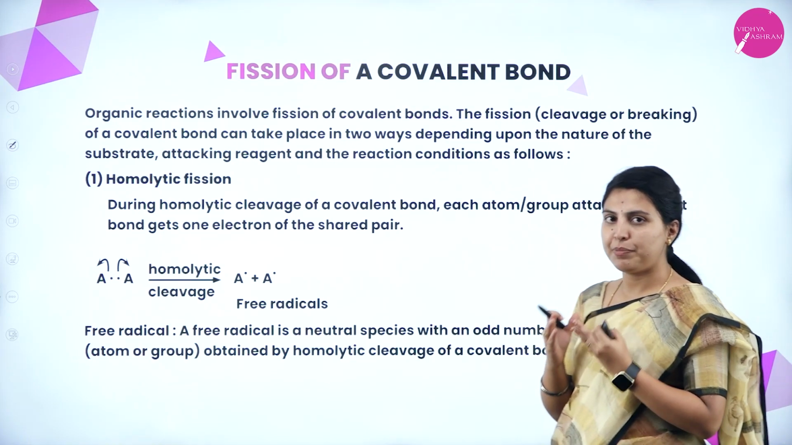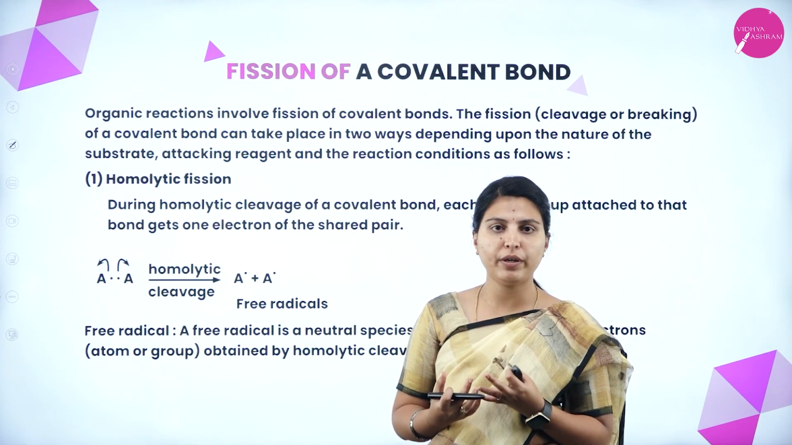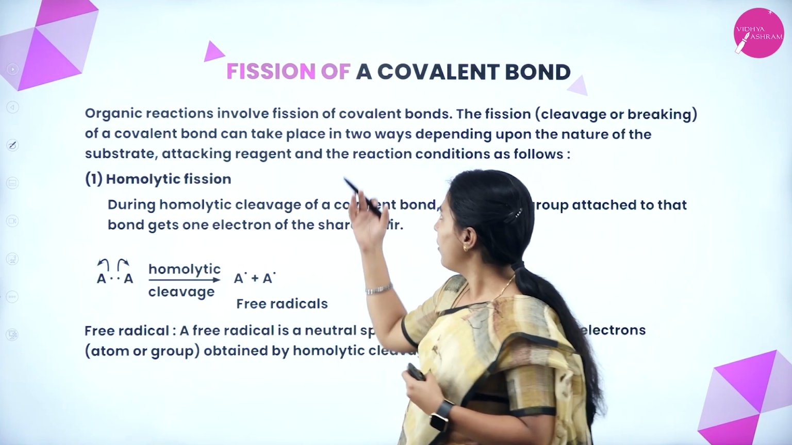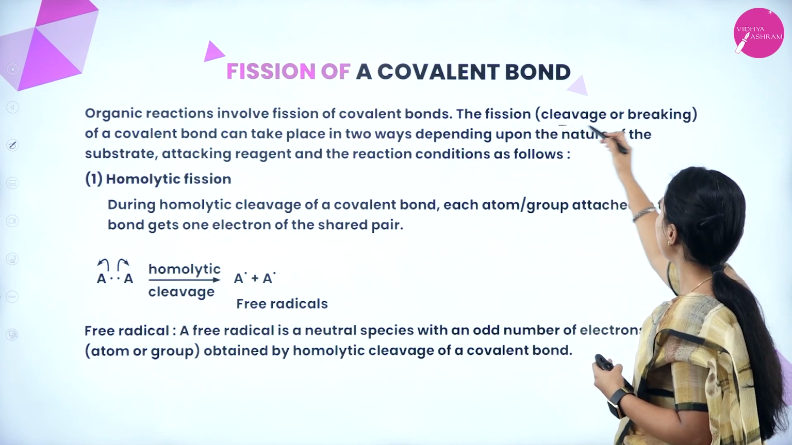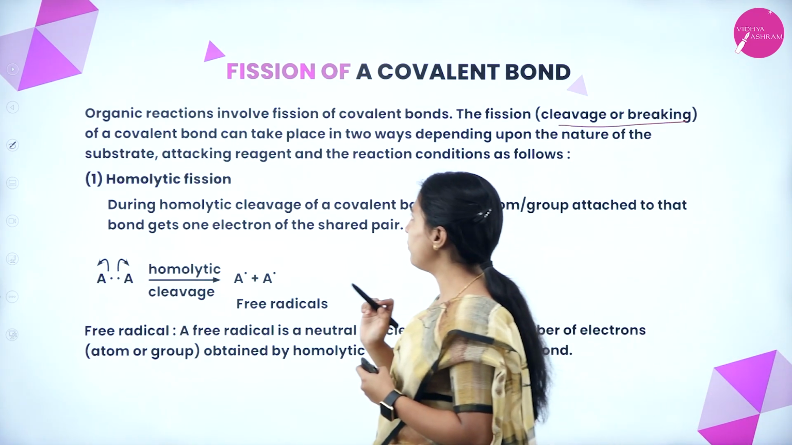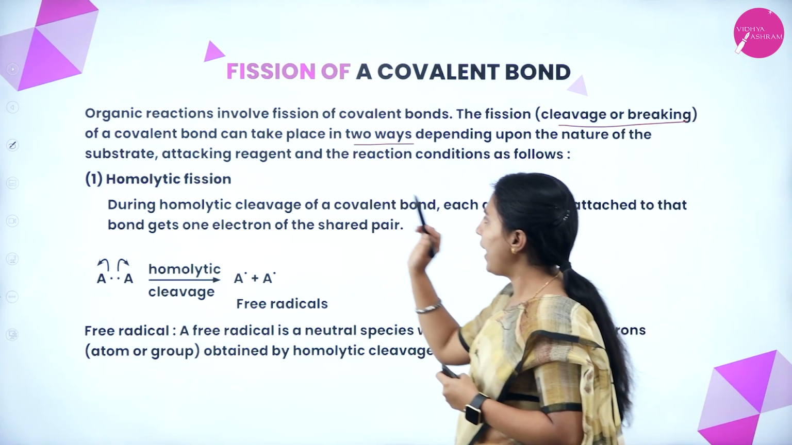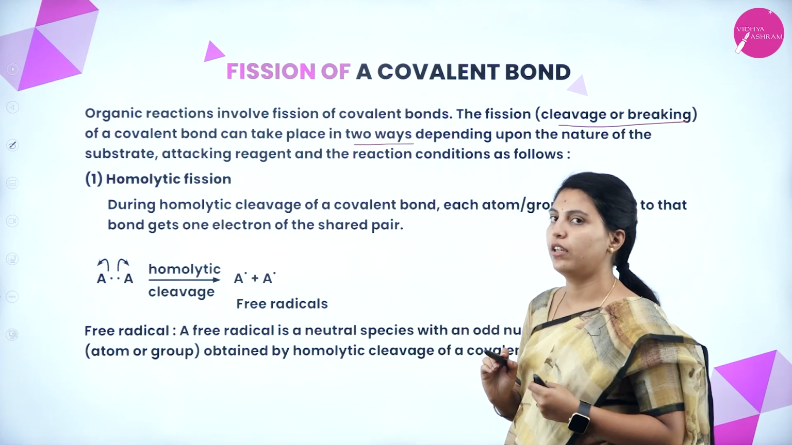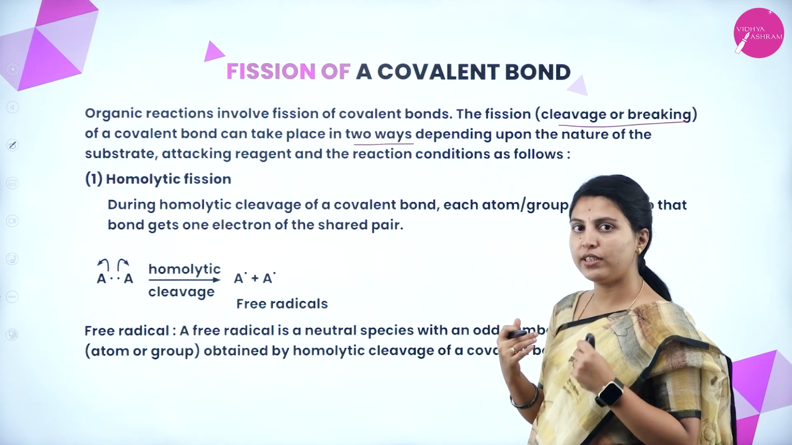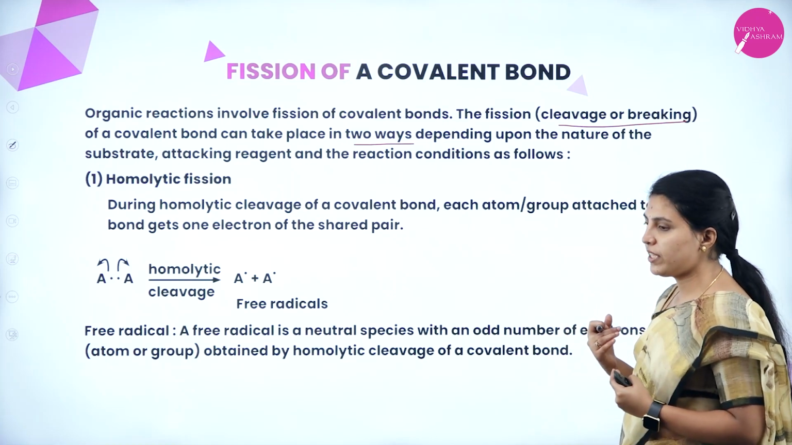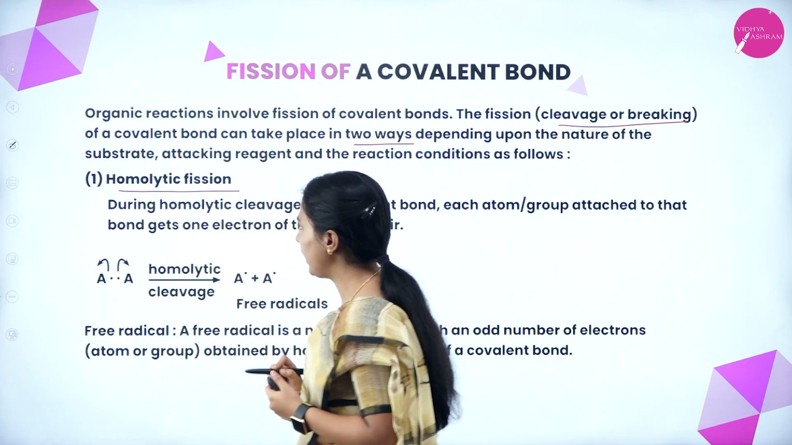Fission means breaking. I have already told you that an organic reaction is nothing but the breaking of a bond or the making of a bond. For making a bond, a breaking should happen first, and that is called fission of a covalent bond. Fission means cleavage or breaking. Fission of a covalent bond can take place in two ways depending upon the nature of the substrate, the attacking reagent and the reaction conditions. Based on that, fission will be done in two ways: homolytic cleavage and heterolytic cleavage. First we will see what homolytic cleavage is.